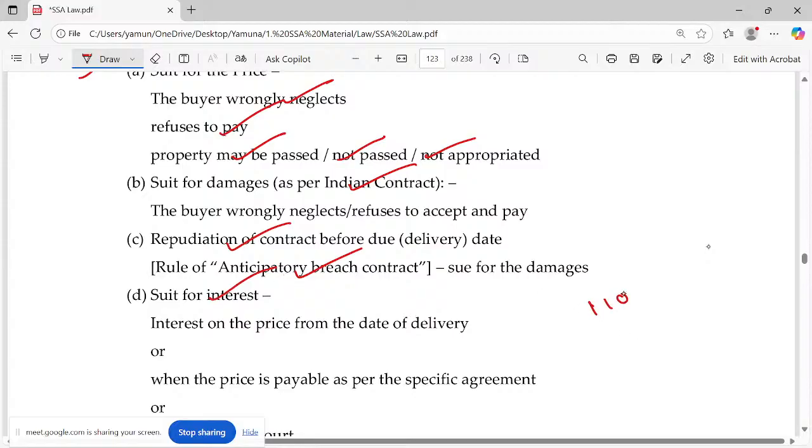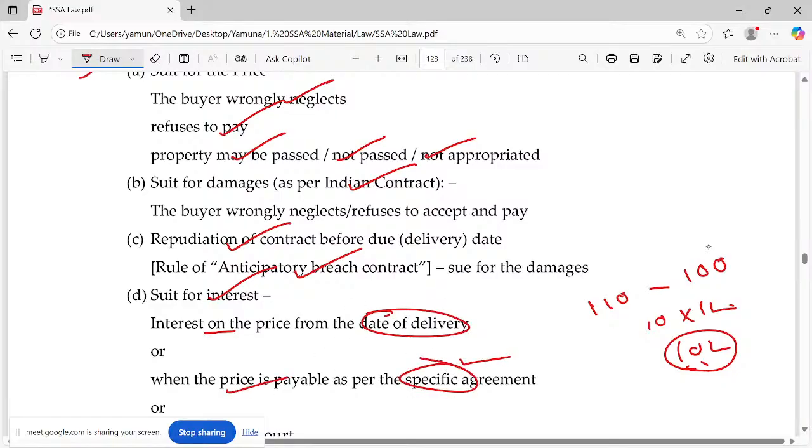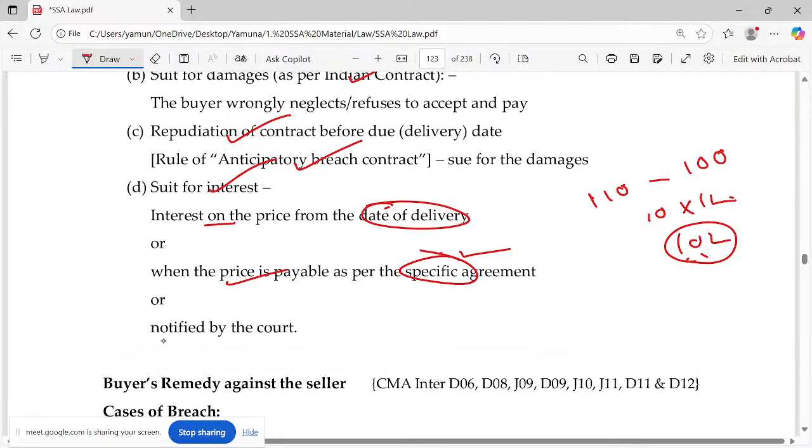Probably 110 rupees. If you had given 100 rupees, I would have had to give 100 rupees. I bought it for 110 rupees. So 10 rupees is the loss. This is for 1 lakh quantity. So 10 lakh rupees will be claimed as damages. So interest on price from the date of delivery and when the price is payable as per the specific agreement. Or it can be notified by the.